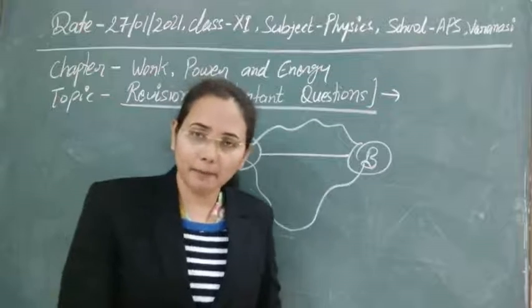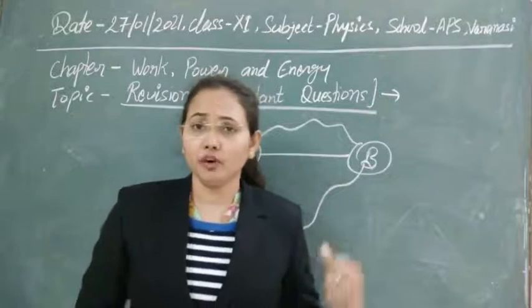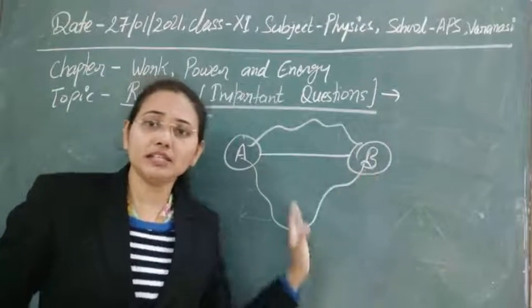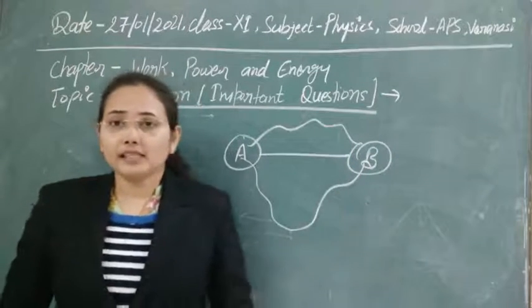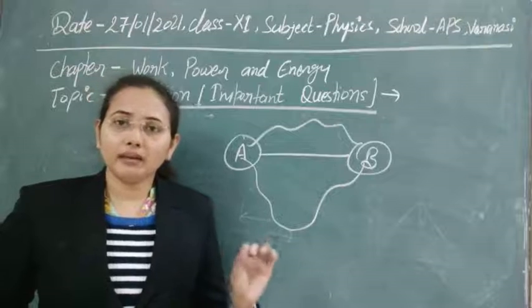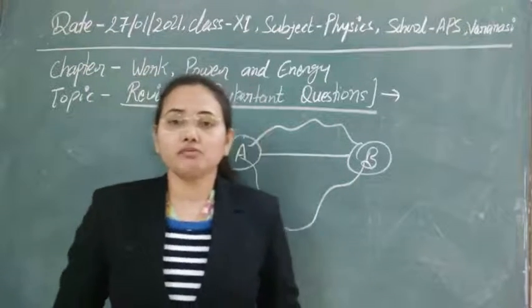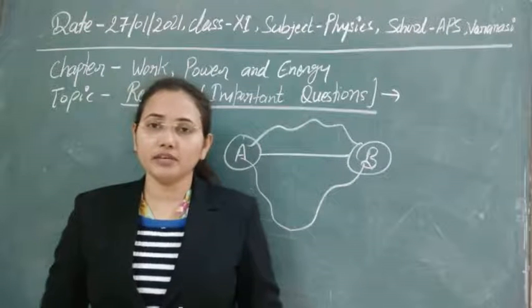It means you are applying some force for this displacement, to cover this path. So if the force depends on the path taken by the body, then that type of force is known as non-conservative force.